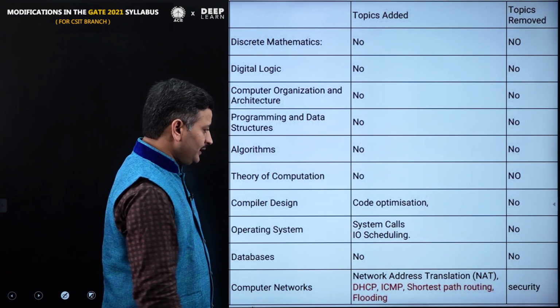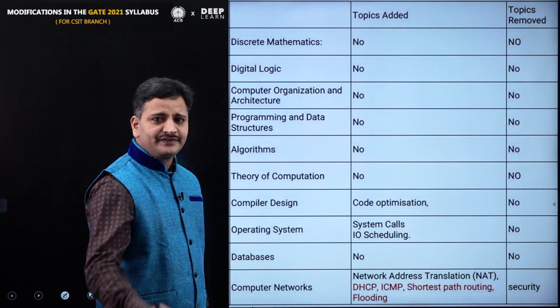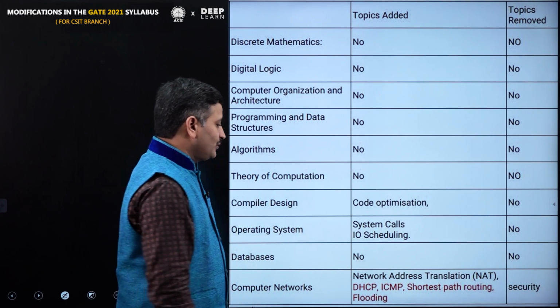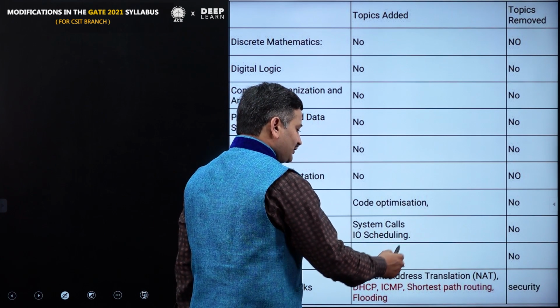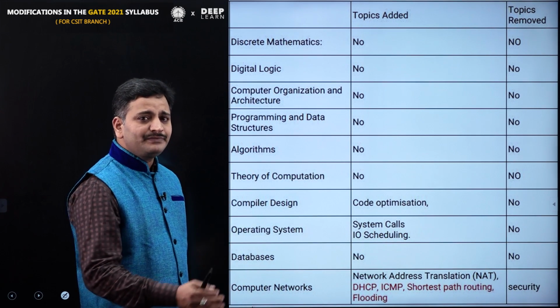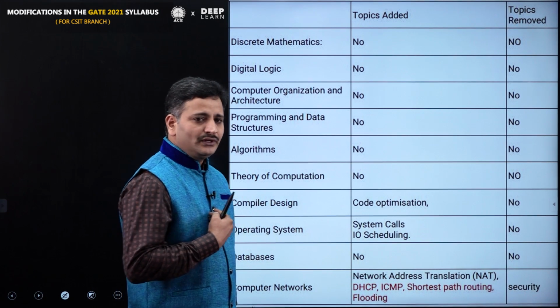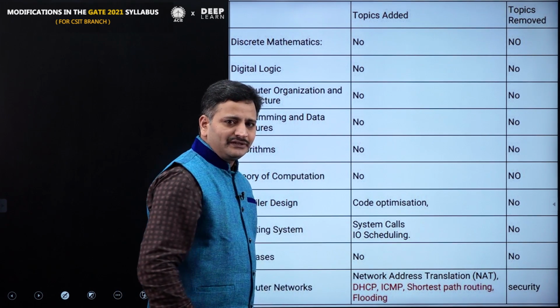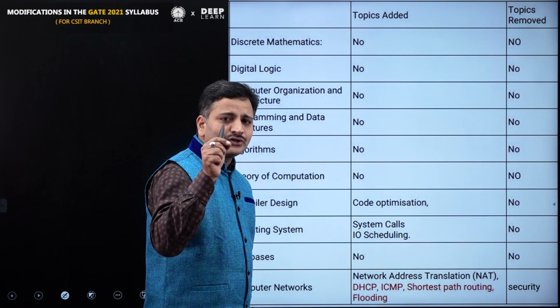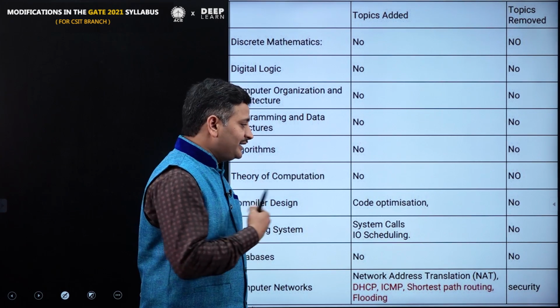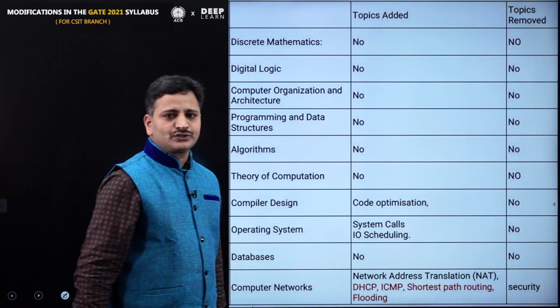Even in the operating system notes from previous year class notes, the system calls topic and IO scheduling topics were also included, but this time they highlighted them in the syllabus paper, that's all. Therefore, from my point of view, they didn't add any new topic, they just highlighted the topic name, but we already covered all these concepts with our previous year students also.